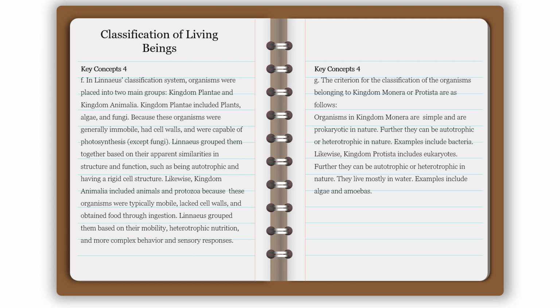G. The criterion for classification of the organism belonging to kingdom Monera or Protista are as follows. Organisms in kingdom Monera are simple and are prokaryotic in nature. Further, they can be autotrophic or heterotrophic in nature. Examples include bacteria. Likewise, kingdom Protista includes eukaryotes. Further, they can be autotrophic or heterotrophic in nature. They live mostly in water. Examples include algae and amoeba.